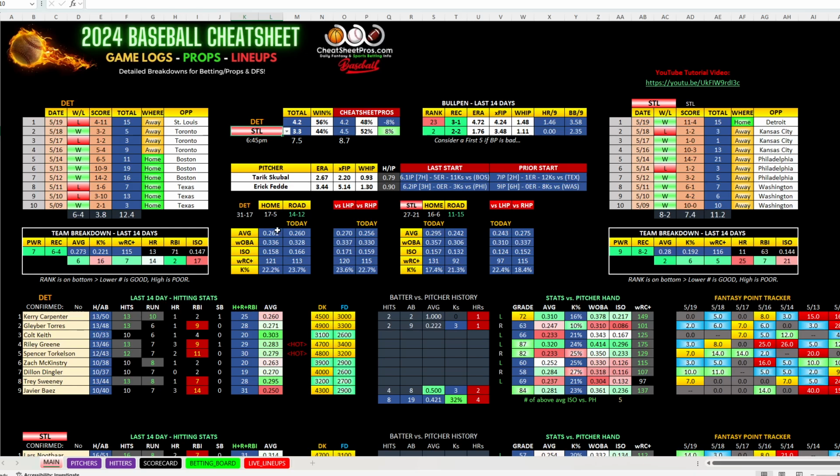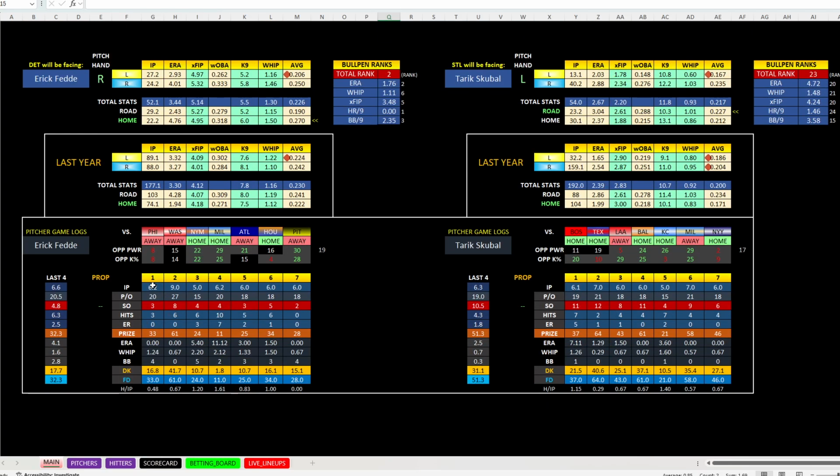St. Louis, Detroit. This game is very interesting because Skubal is on the mound and Fedde's on the mound, so instantly I had written down Detroit first 5. Skubal has been absolute fire. But you look here, and what should jump out at you is Fedde's not terrible at 0.9 hits per innings pitched. And I wanted to come down and look at his recent starts.